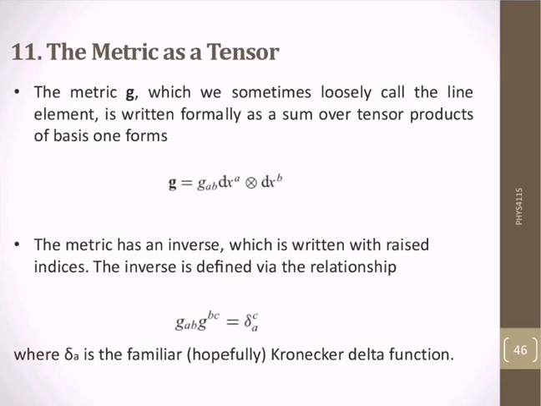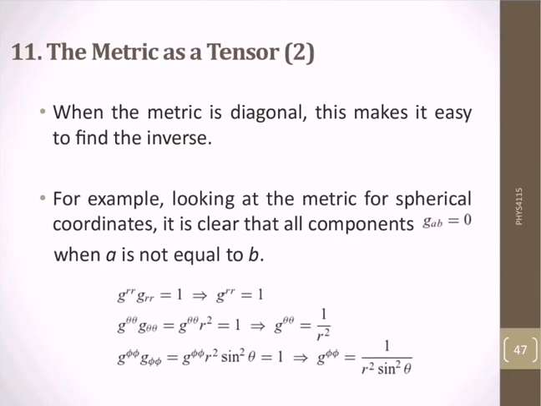Usually g^ac here is a contravariant tensor of rank 2 and it is called the contravariant metric. When the metric is diagonal, this makes it easy to find the inverse. For example, looking at the metric for spherical coordinates, it is clear that all components g_ab are equal to 0 when a is not equal to b.